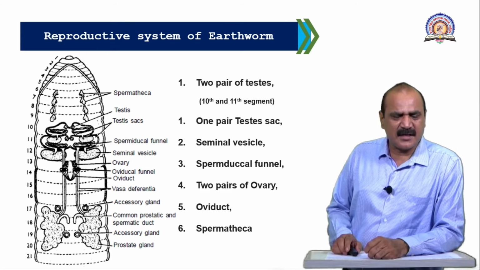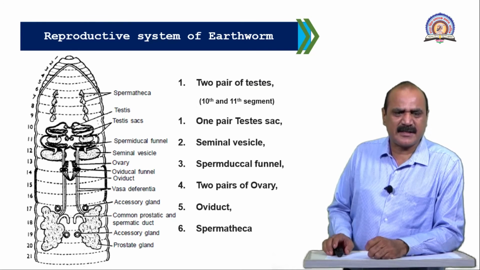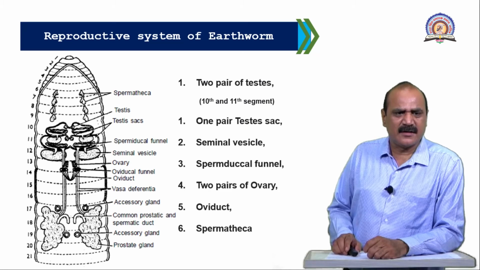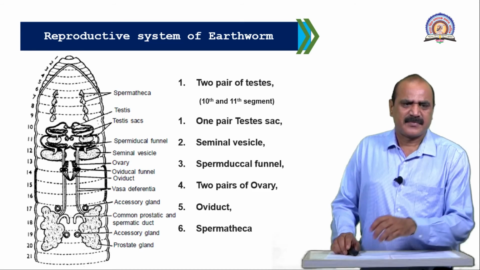And the spermatheca is concerned with the storage of sperms. During copulation, sperms get stored in the spermatheca. There are 2 pairs of testes, located in the 10th and 11th segments, and their testis sacs are located in the 11th and 12th segments.